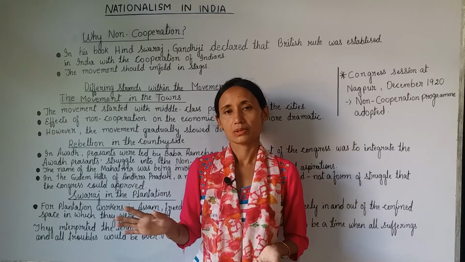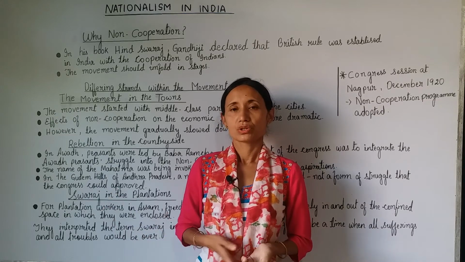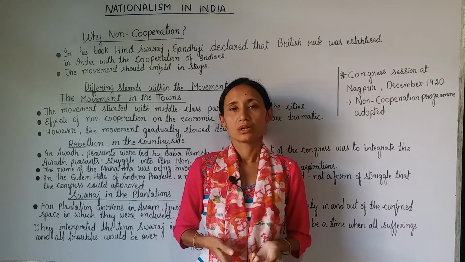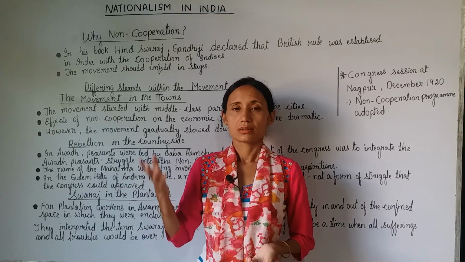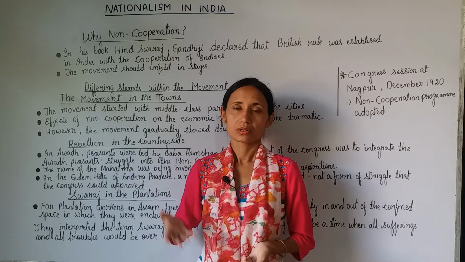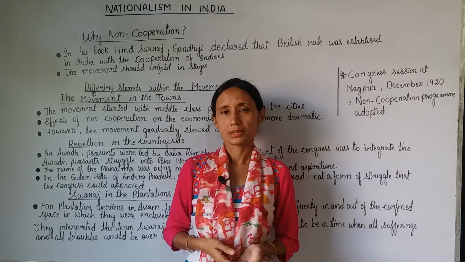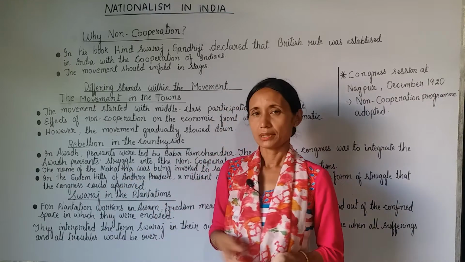So slowly they started going back to schools, and lawyers also started going back to the law courts. That's why the non-cooperation movement gradually faded and slowed down in the cities.